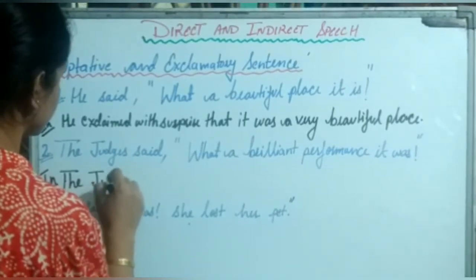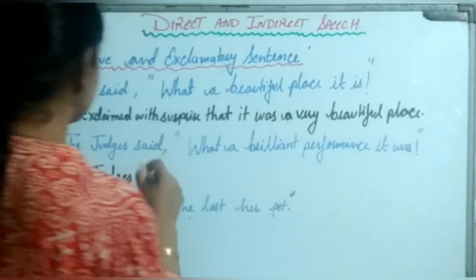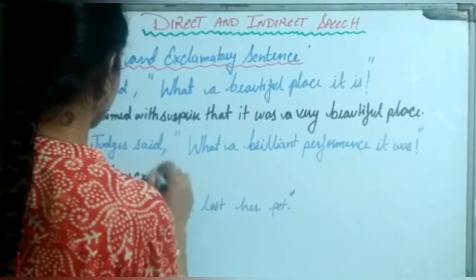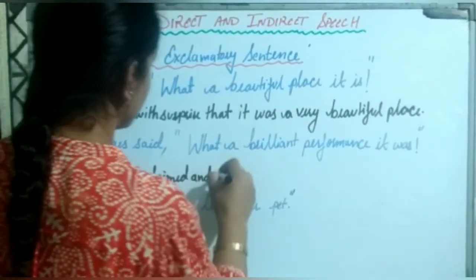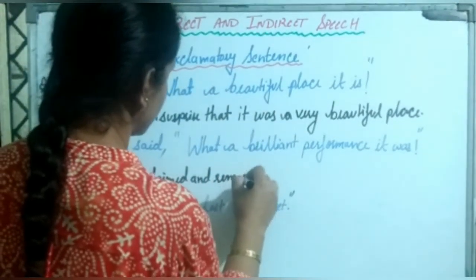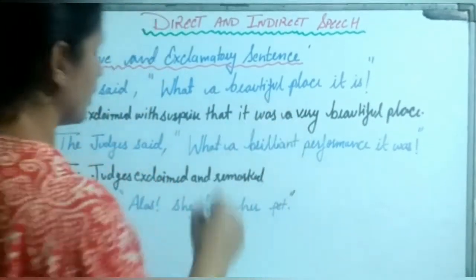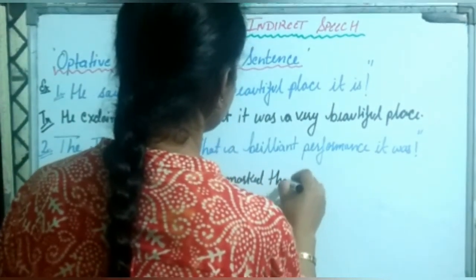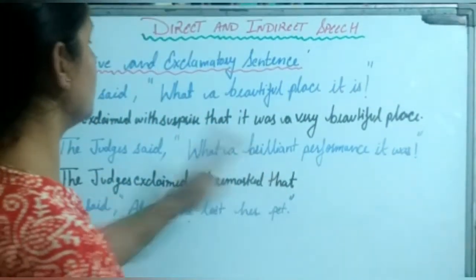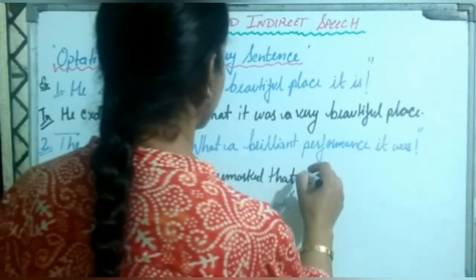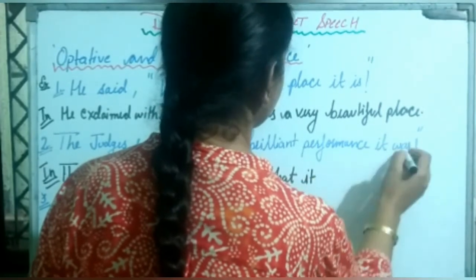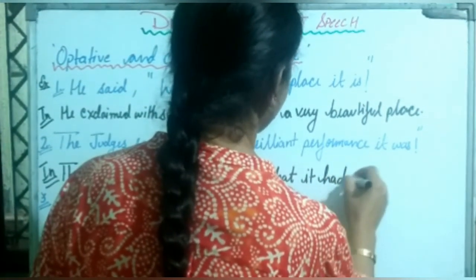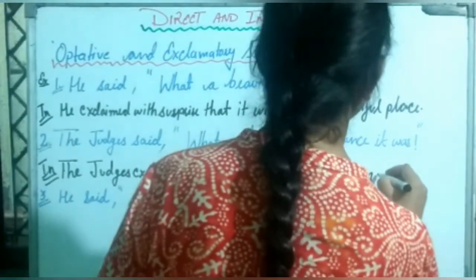The judges exclaimed and remarked. Then again we are going to write connector. After that connector, these commas will be removed. That it, this was, so we are going to use had been, as earlier we have discussed, that it had been